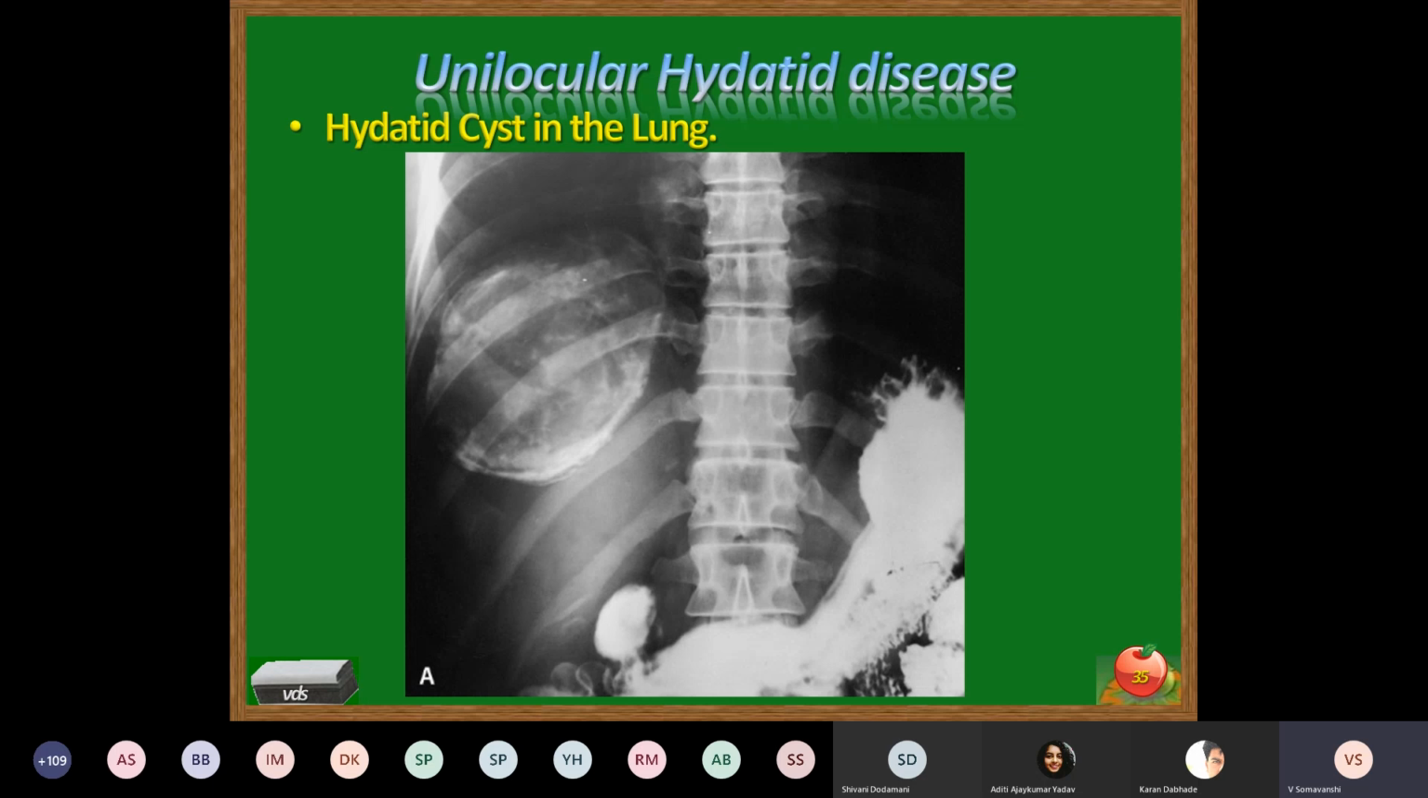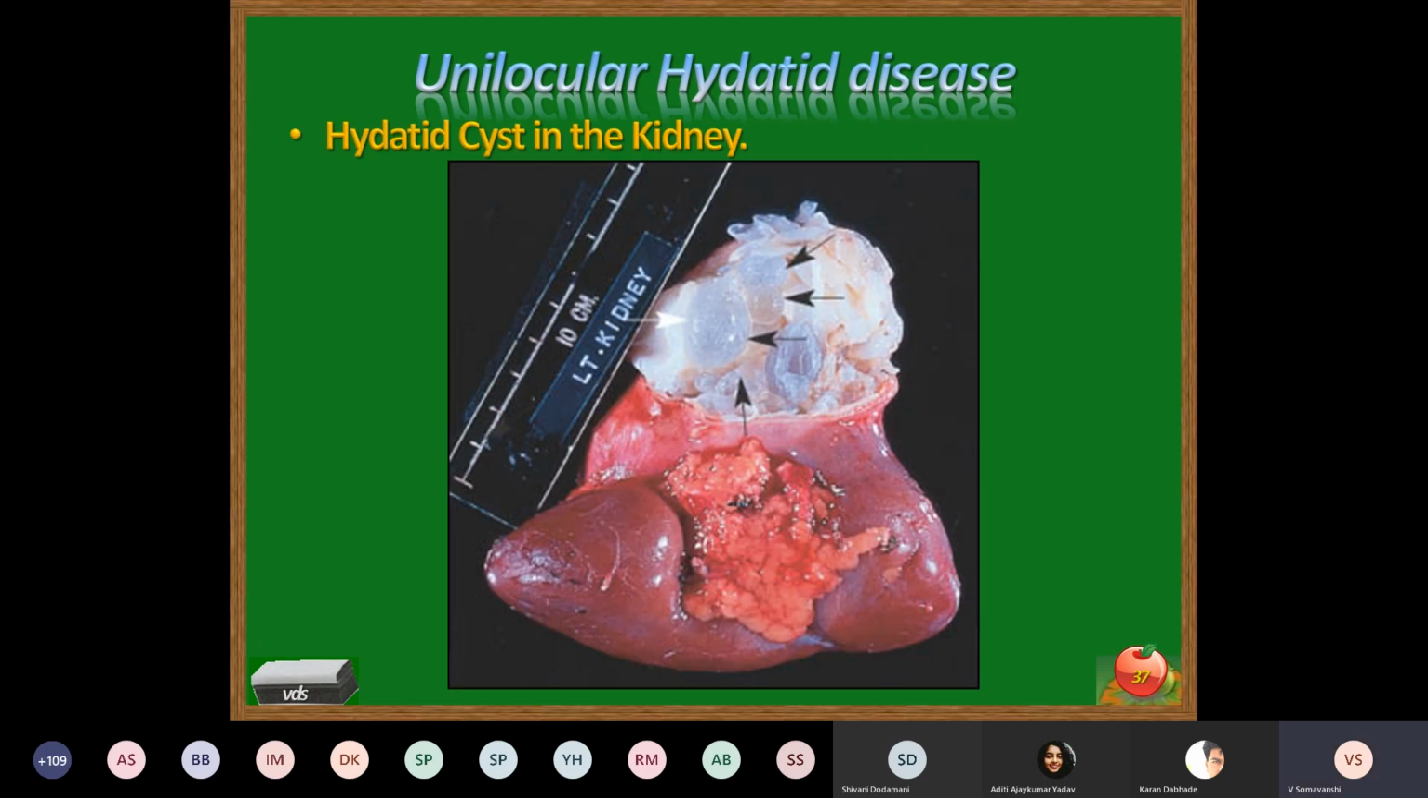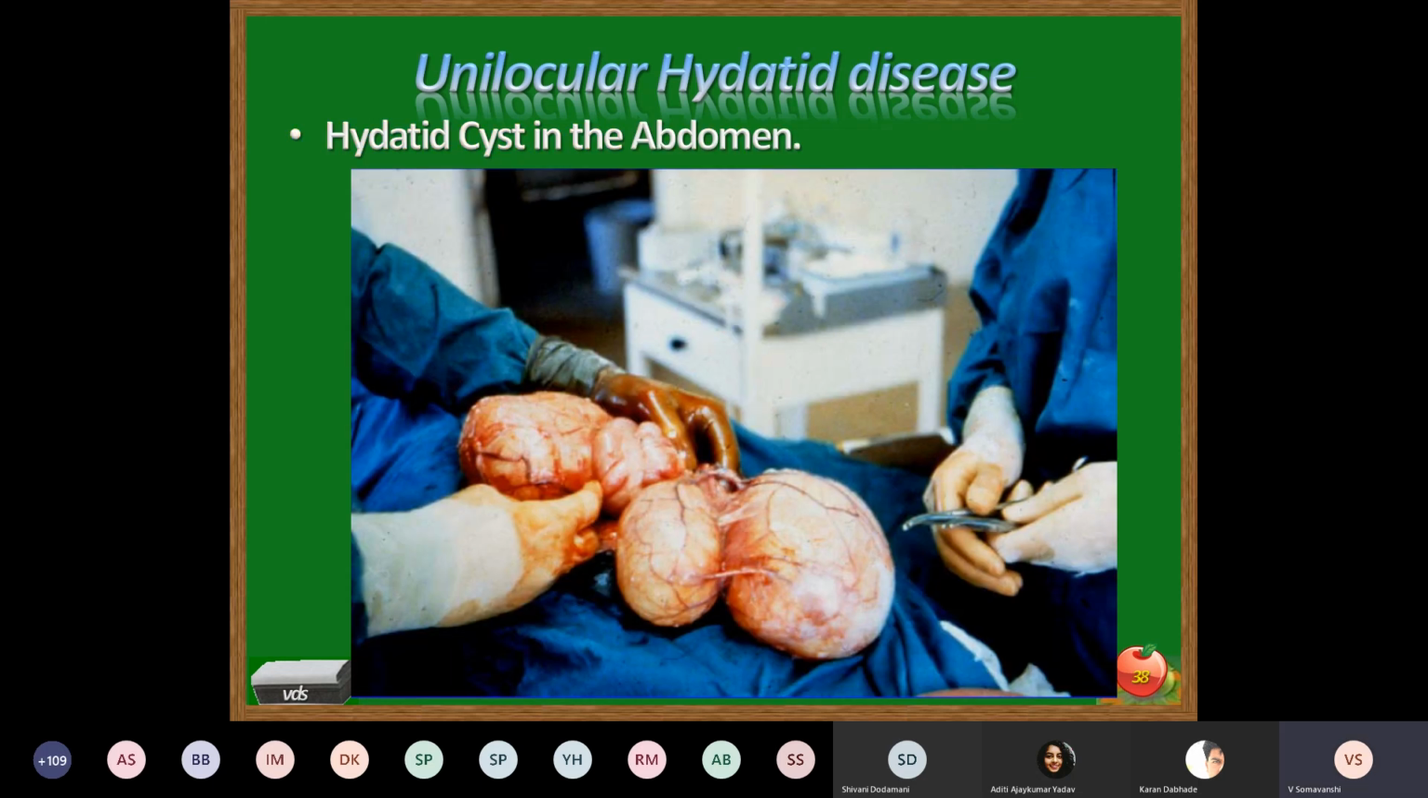Now here you can see the hydatid cyst in the lungs, where lung acts as the second filter. In the liver, where liver acts as the first filter. In the left kidney, you can observe the hydatid cyst, the enlargement up to several centimeters, more than 15 centimeter in size. The mother cyst may be. The daughter cyst usually measures about just 5 to 10 centimeter in diameter.